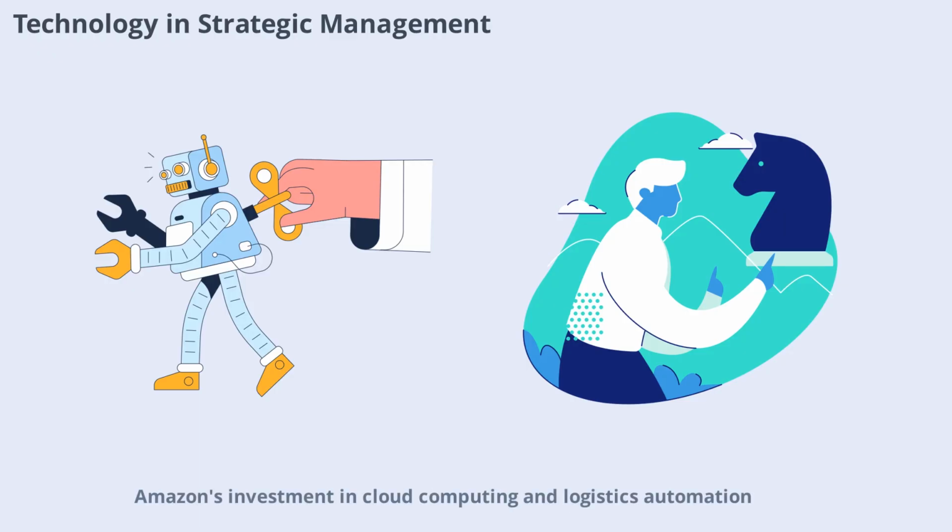Amazon's investment in cloud computing and logistics automation has enabled rapid expansion and superior customer service. Tesla's focus on electric vehicle technology and battery innovation has disrupted the automotive industry. By embracing technological advancements, organizations can unlock new opportunities and redefine their industry.